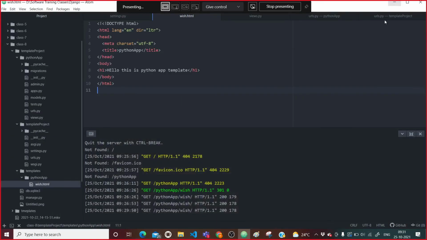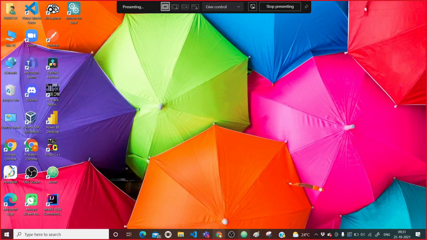The same thing you need to do in this templates folder. Again, you need to create one application specific folder, and in that particular folder you need to write HTML, and that HTML will contain only a table. In that table you need to fetch all the details of all the matches. At least 10 matches you should include there. I'm not telling that you should include all the matches, but at least 10 matches should be there. Yes, is everything clear?